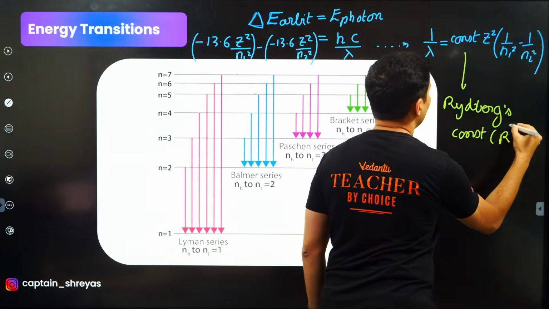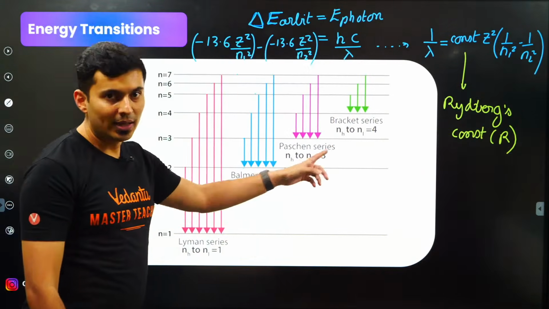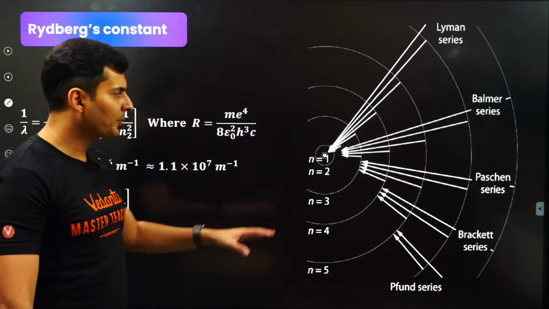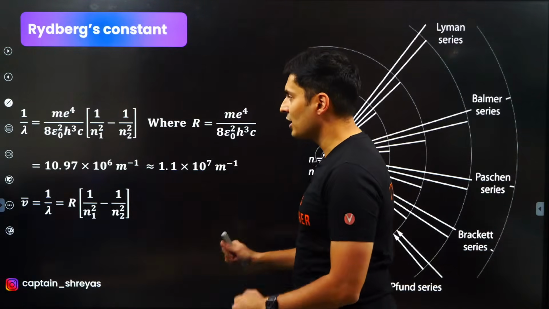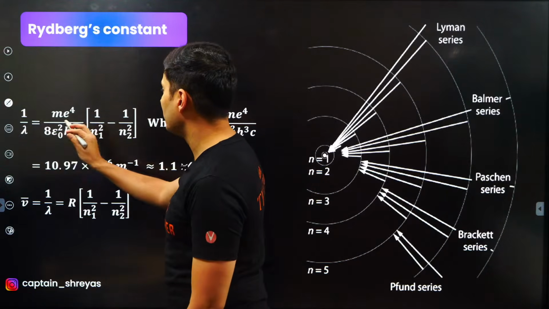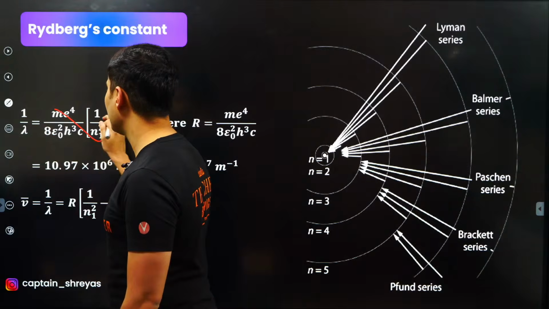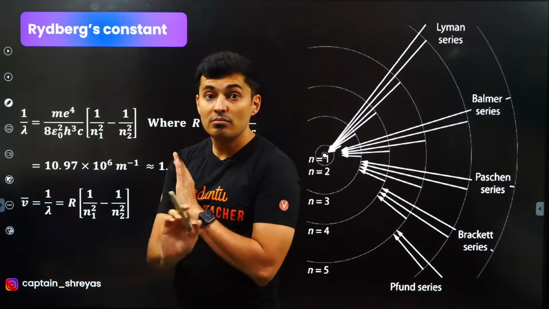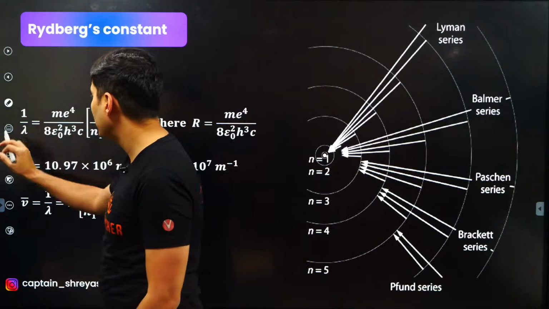The symbol for that is R. I'll show you the value as well. And this is the formula which you're going to remember. I just put it up over here. You can see. Don't have to remember this. There is no need to remember this. This is the actual formula for the Rydberg's constant. Do not remember, not needed at all.